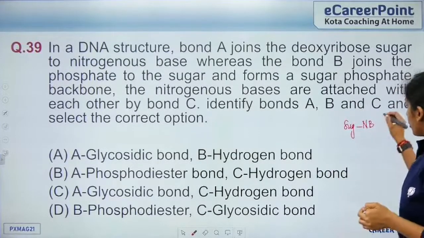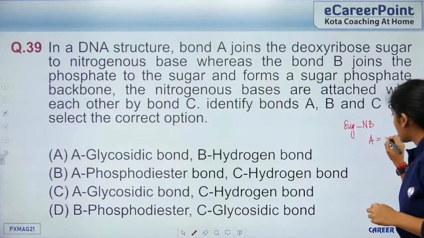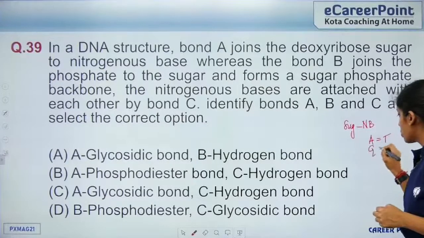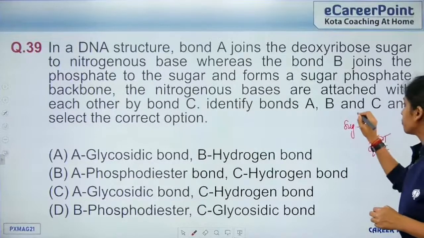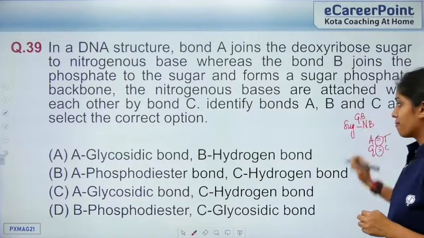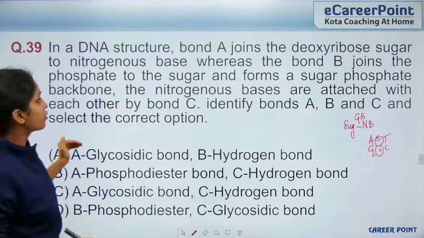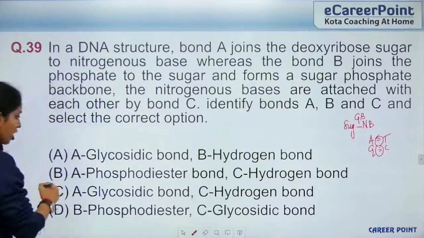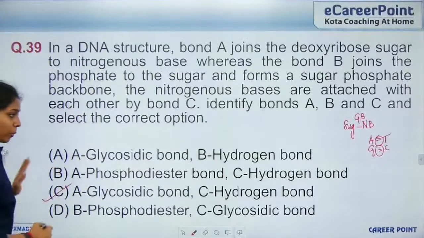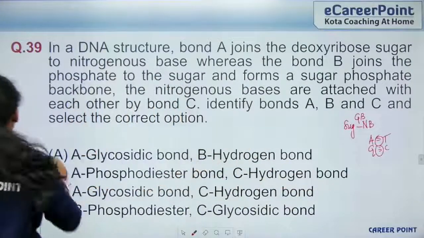Okay, so you have different nitrogenous bases, that is adenine binds with thymine and guanine binds with cytosine. So this is your hydrogen bond. The first bond is your glycosidic bond. So A is glycosidic bond, C is hydrogen bond. B would be your phosphodiester bond, that is not mentioned. So the right answer would be this: A is glycosidic bond and C is hydrogen bond.